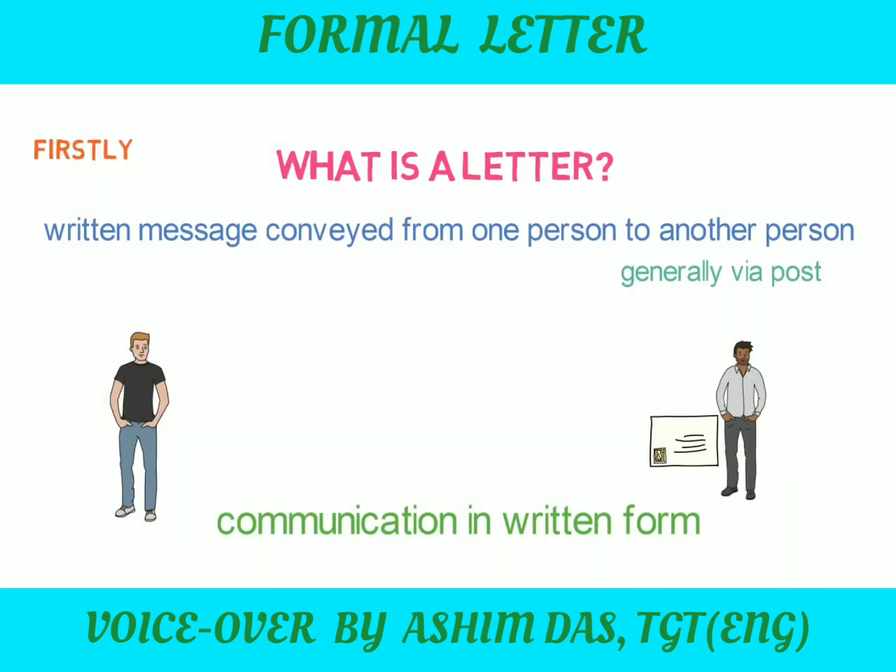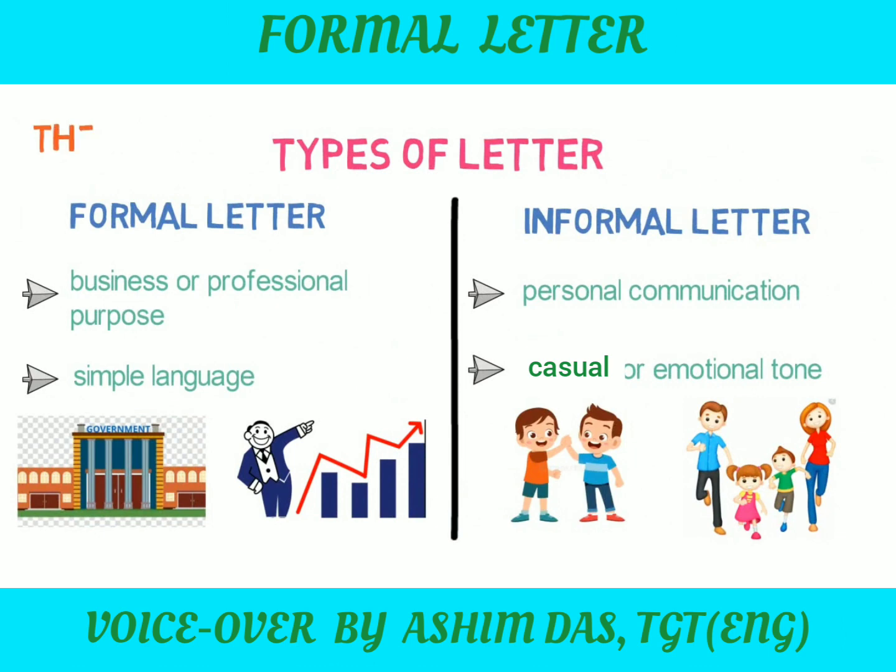Now let us revise. We found that a letter is a written message conveyed from one person to another, generally via post. Then we looked into 2 different types of letters, formal letters and informal letters.